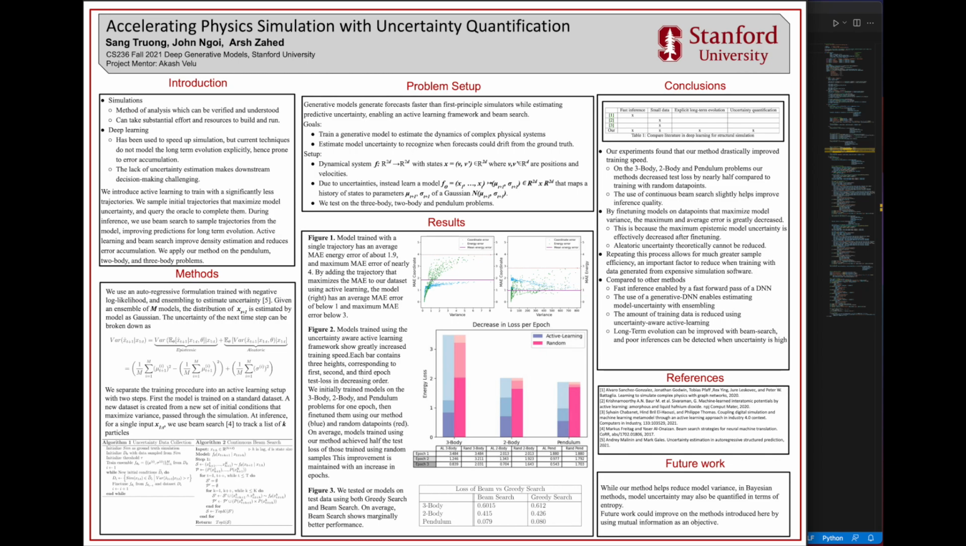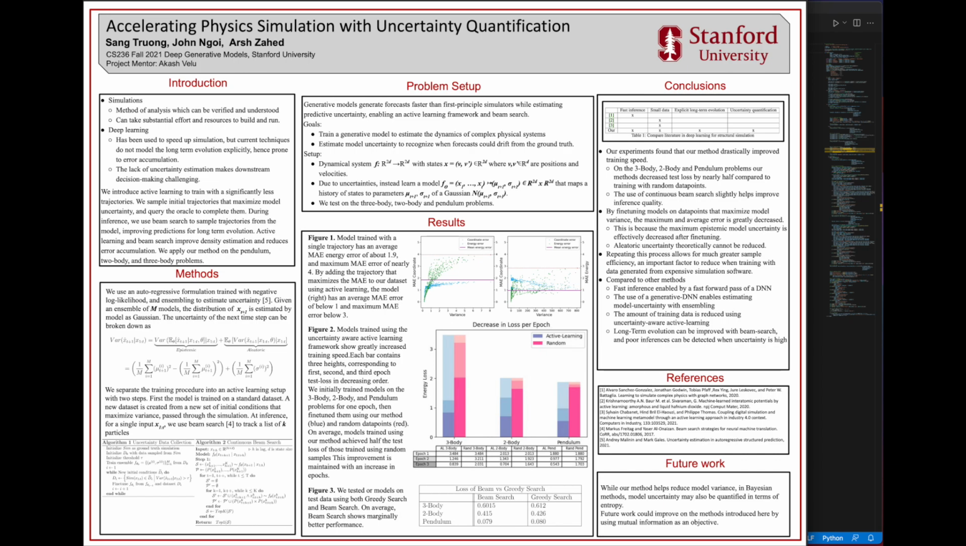Models trained using the uncertainty-aware active learning framework show greatly increased training speed. Each bar contains 3 heights corresponding to the first, the second, and third epoch test loss in decreasing order. We initially trained models on the 3-body, 2-body, and pendulum problems for one epoch, then fine-tuned them using our method, denoted in blue, and random data points, shown in red. On average, models trained using our method achieve half the test loss of those trained using random samples. This improvement is maintained with an increase in epochs.